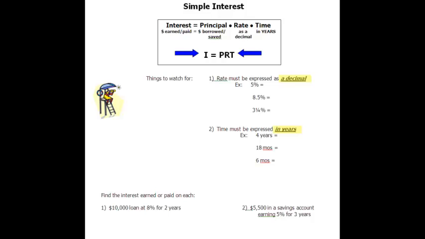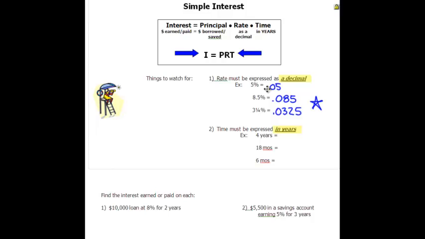The rate as a decimal. What is 5% as a decimal? It's 0.05. Now, some of you will look at 8.5 and say that is a decimal, but that's not how the formula works. The formula absolutely, positively requires this, 0.085. They don't mean does it have a decimal in the percent. They mean you have to express that percent as a decimal. So 3.25% is going to be 0.0325. And these are the types of rates you will need to use in that formula.